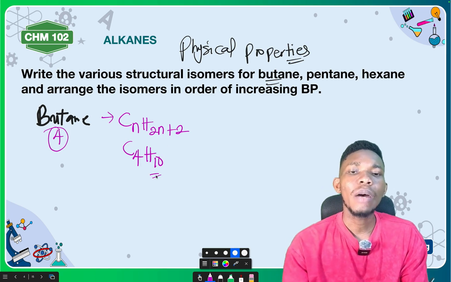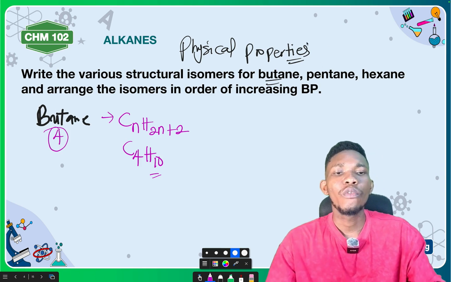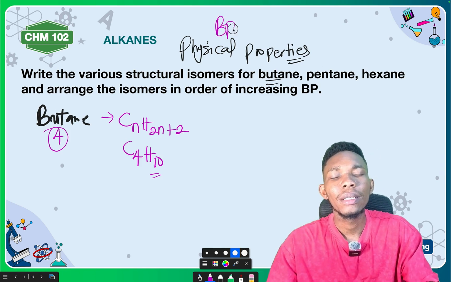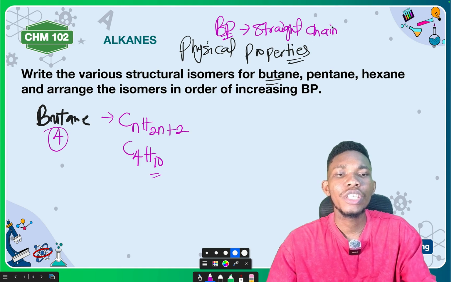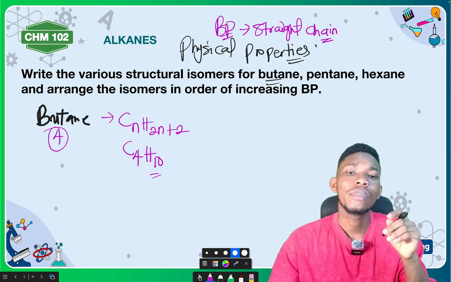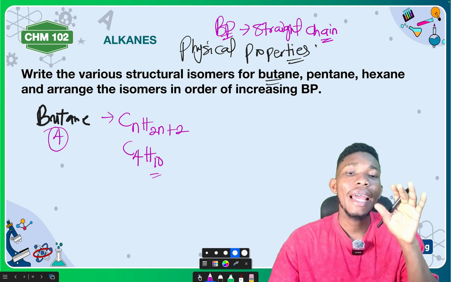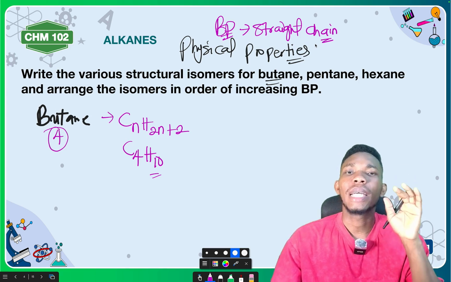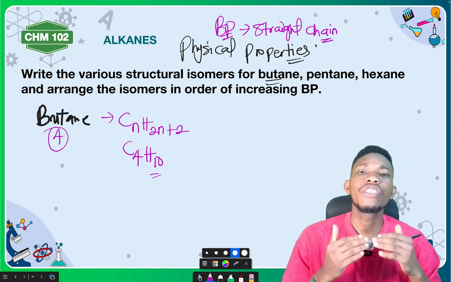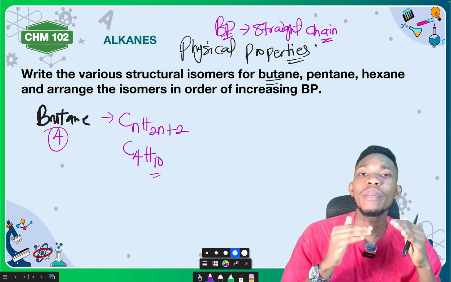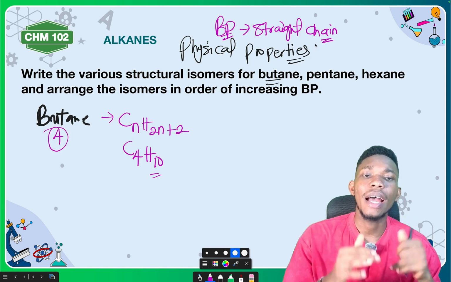This is butane. Now, one thing that you want to know is, for boiling point, straight chain compounds have higher boiling points than their branched chain isomers. Is that okay? Straight chain compounds have higher boiling points than their branched chain isomers.